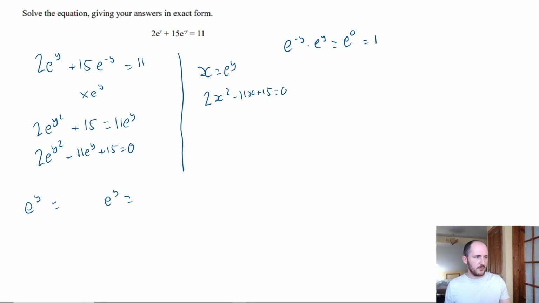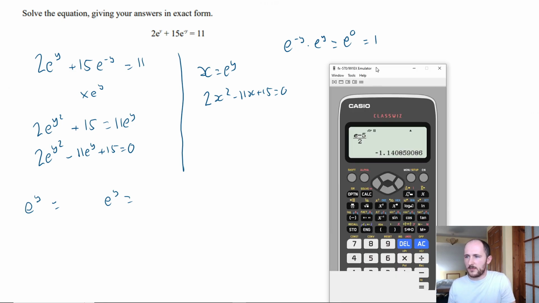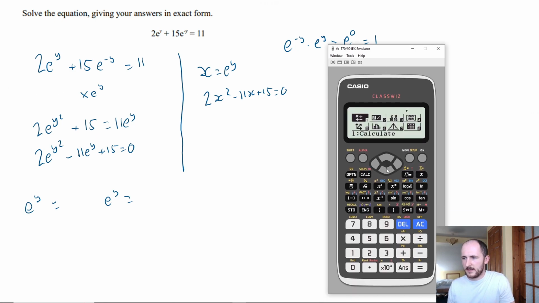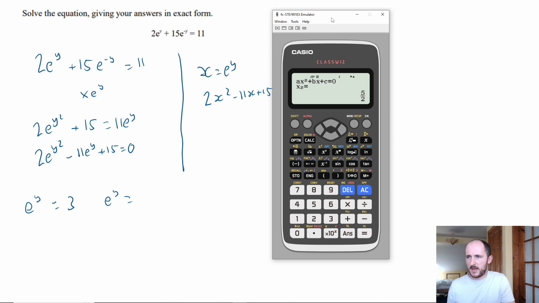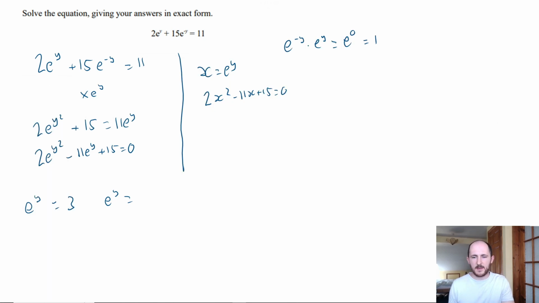So either way, let's go through solving quadratics on our calculator one more time. You can use the quadratic formula if you'd like. But if you go down to equation/func, we've got a polynomial to solve. It's a polynomial of degree 2. The number in front of the squared term is 2. The number in front of x is negative 11. The number at the end is 15. So equals, and we get e^y is either equal to 3 or e^y is equal to 5 over 2. And if you notice, it'd be the exact same thing with x.